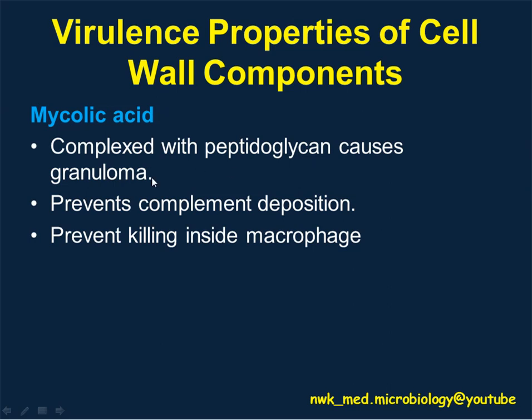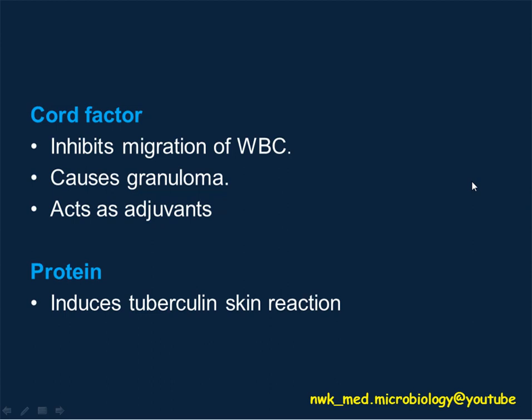What is granuloma? Granuloma simply means a small area of inflammation. Mycolic acid prevents complement deposition, which means the complement is unable to attach to the surface of Mycobacteria, and also prevents killing inside the macrophage. The coat factor is used to inhibit the migration of white blood cells. The coat factor is also responsible for causing a small area of inflammation, also known as granuloma. The coat factor can also be used as an adjuvant in vaccine development.